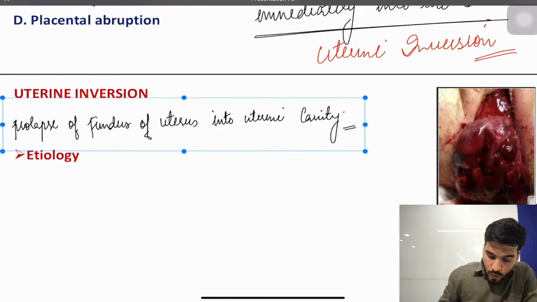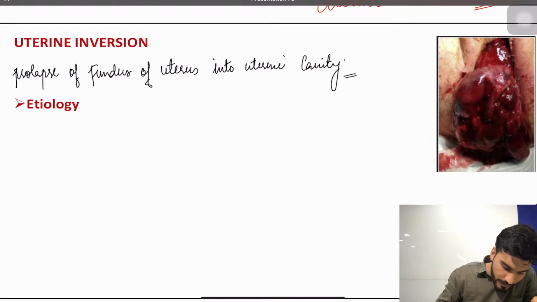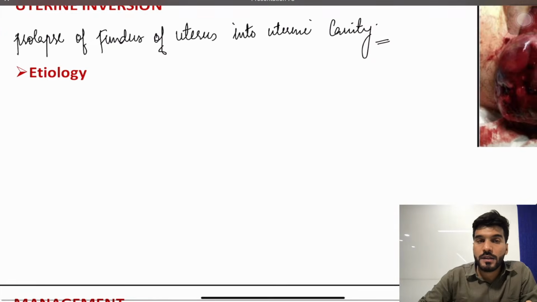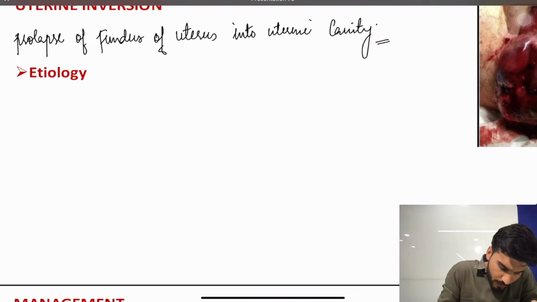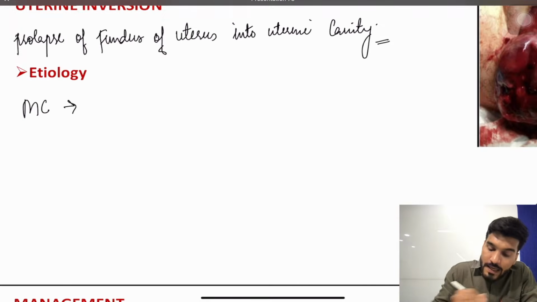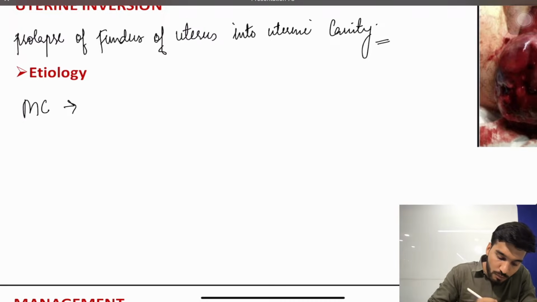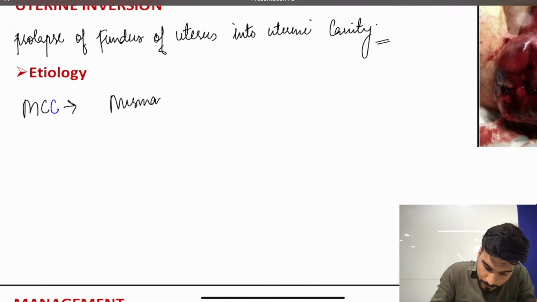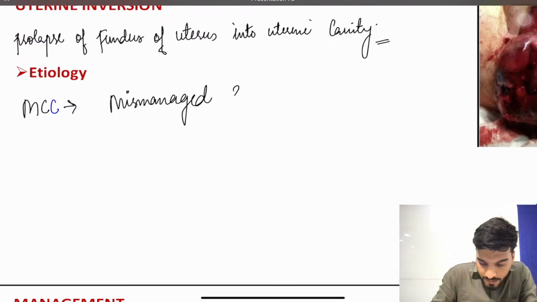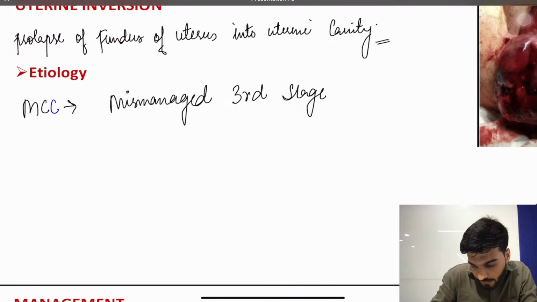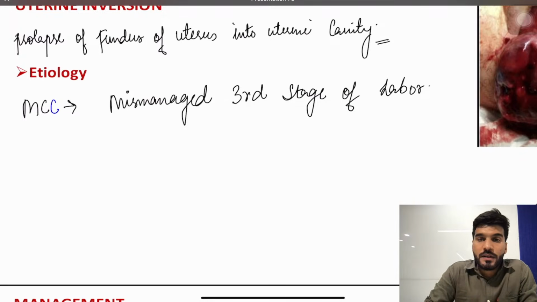Now what can be the possible causes of this uterine inversion? Okay, if we talk about the etiology, the most common cause, as I've already told you, postpartum hemorrhage, uterine inversion, shock, these are all complications of which stage of labor, bache? Third stage of labor. That's why there was AMTSL in order to prevent such complications. So the most common cause for uterine inversion is mismanaged third stage of labor.